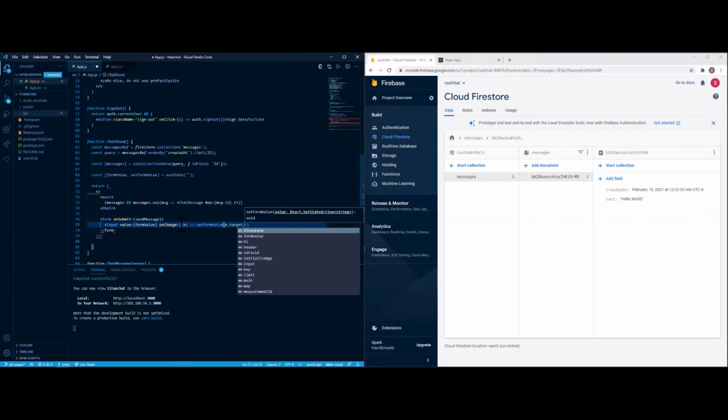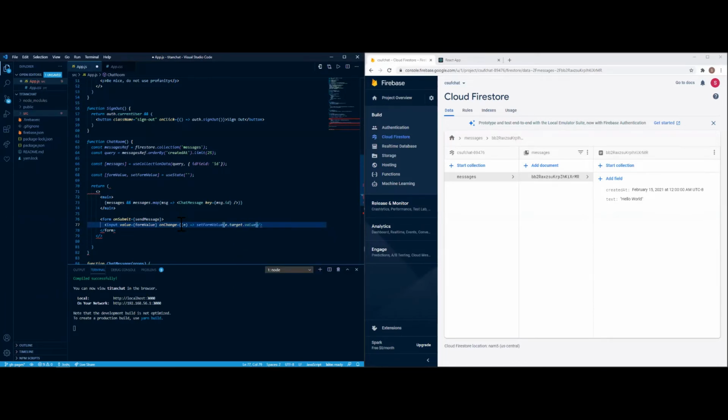So E dot target dot value. Then we'll include a placeholder, I guess. I guess say something nice. And that's pretty much it for that portion.